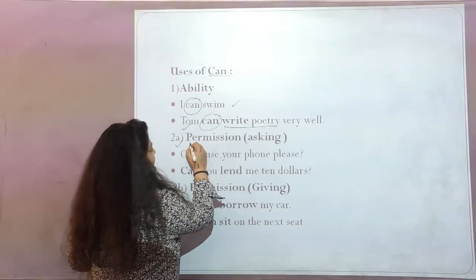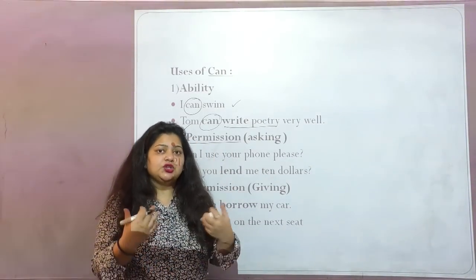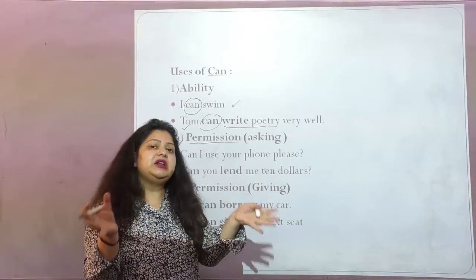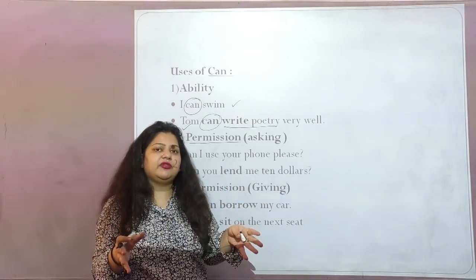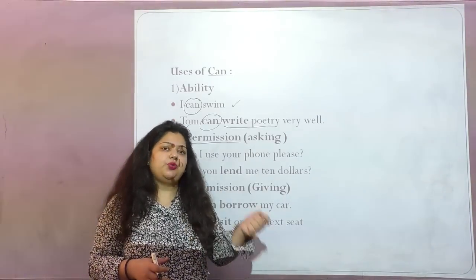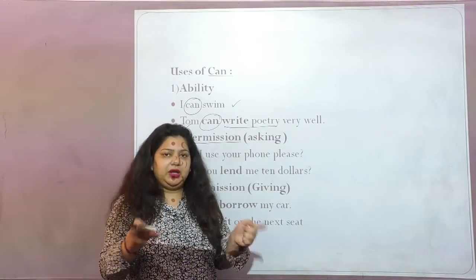Now let's see the second one. Second usage of can is permission. Asking permission, right? So at that particular time also you can use can. So there are multiple uses of can. But again I say you have to understand what is used when. That only you will understand when you exactly know the mood of the particular sentence.